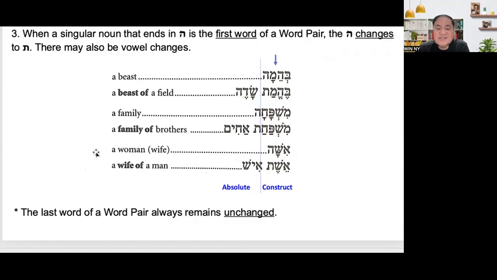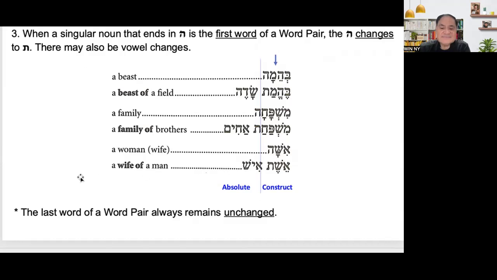And then the third one is a woman or wife, isha. A wife of or a woman of means eshet. Eshet is a woman of a man. If it is isha ish, it means a woman, a man. But if it is eshet ish, a woman or a wife of a man.